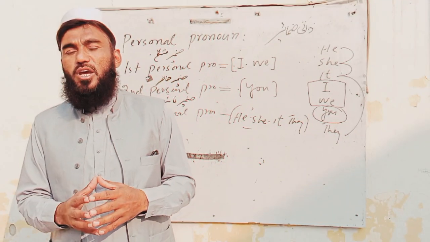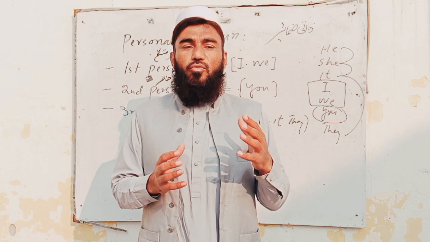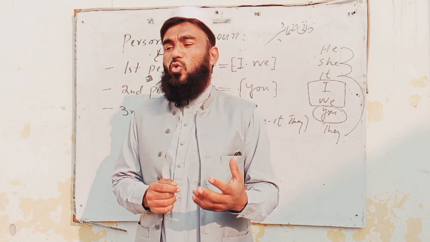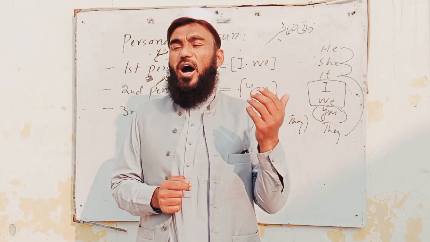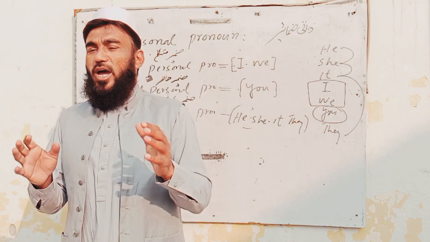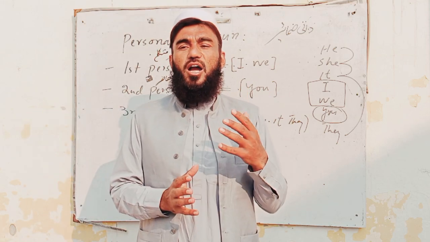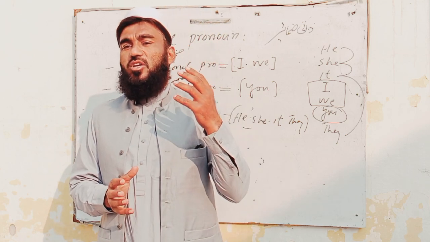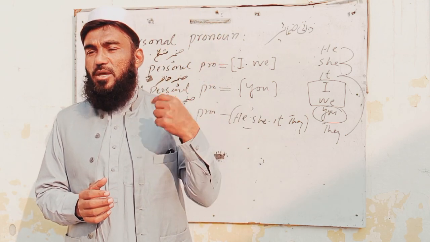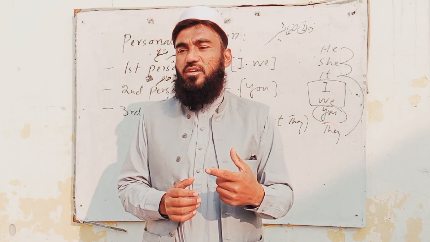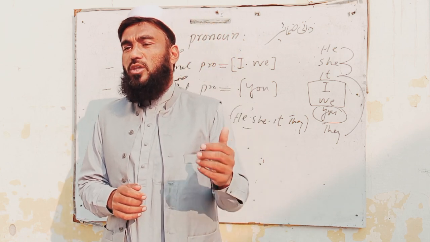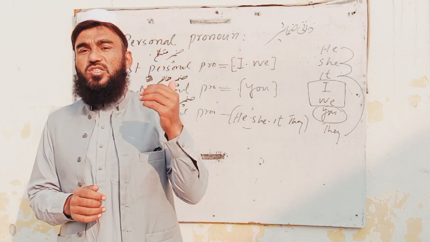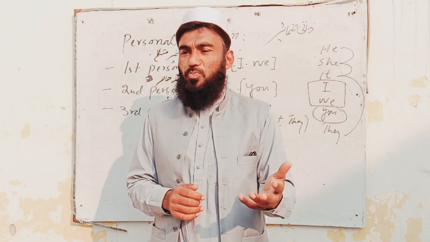And why are I, we called first person? First person means the person who speaks. The person is either single or they are plural. When the speaker is speaking, they are called first person because they are using the pronoun for himself, for themselves, I and we. Therefore, the speaker is called first person pronoun because the speaker is stepping first or speaks something.